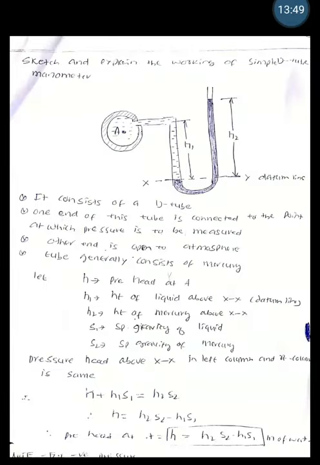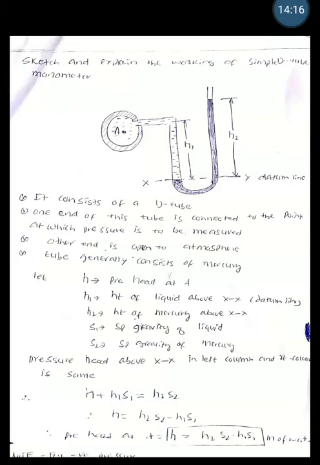There is another commonly used device to measure the pressure, called a simple U-tube manometer. As the name itself indicates, it is in the shape of U. It has two vertical limbs connected by a U shape. One end is connected to the container where the pressure is to be measured, and it is having mercury to get the rise of the liquid. Our pressure is to be measured in terms of the height of the mercury.